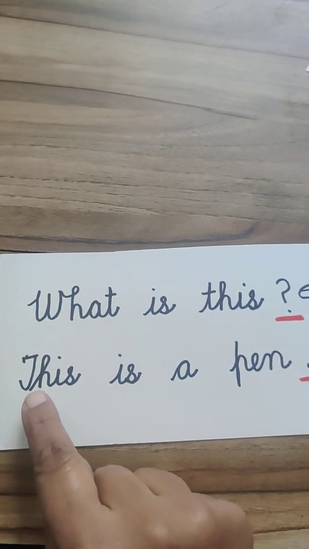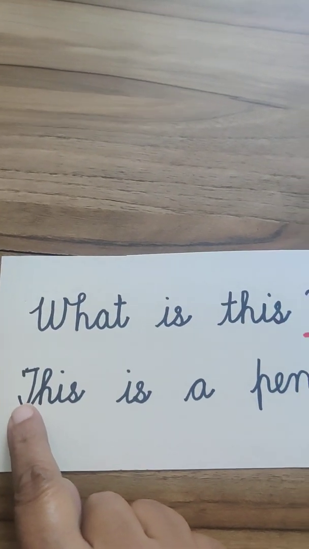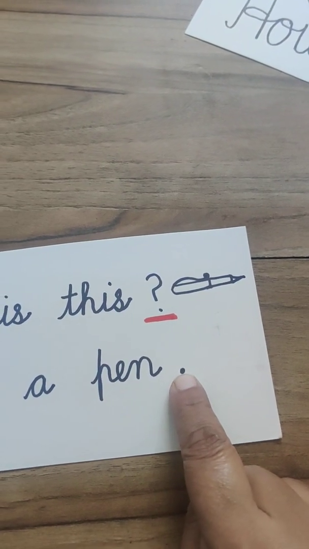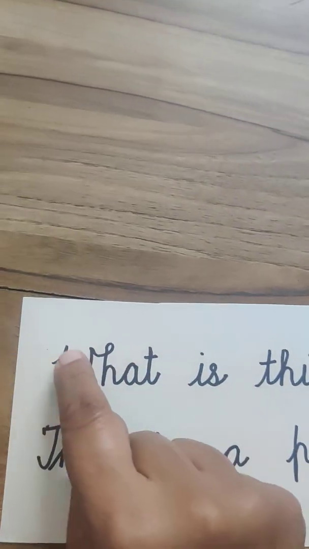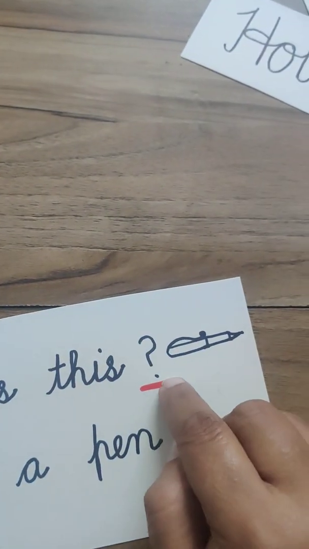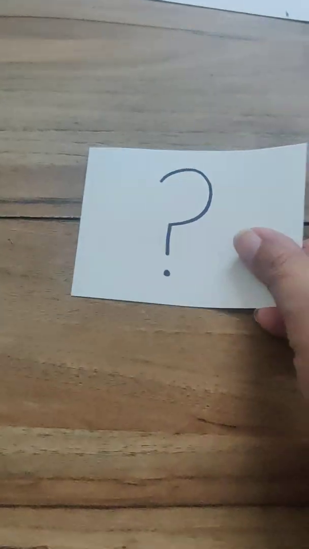When we write a sentence, it begins with a capital letter and ends with a full stop. Questions also begin with a capital letter, but with a special word, a question word, and end with a question mark. This is a question mark.